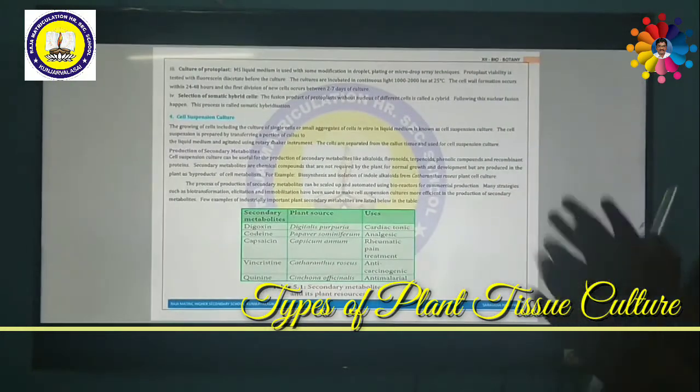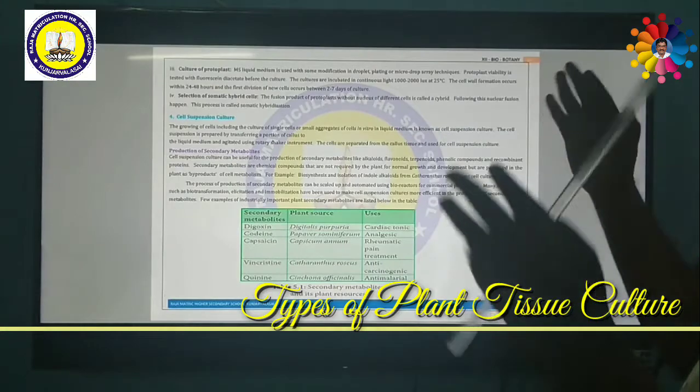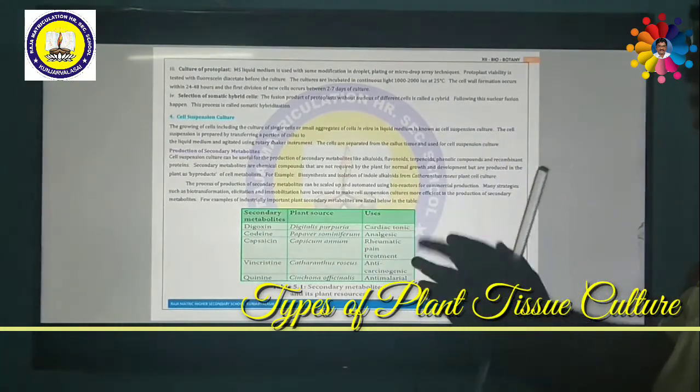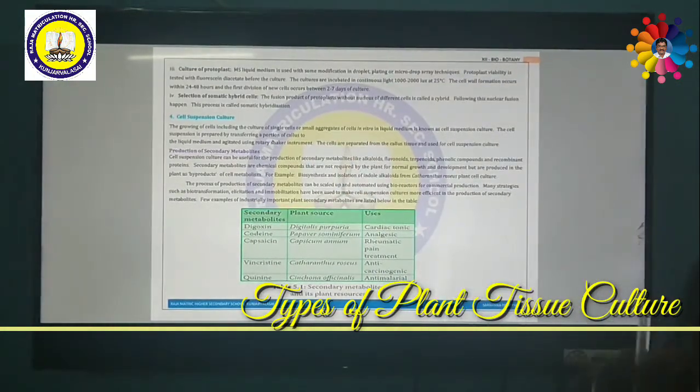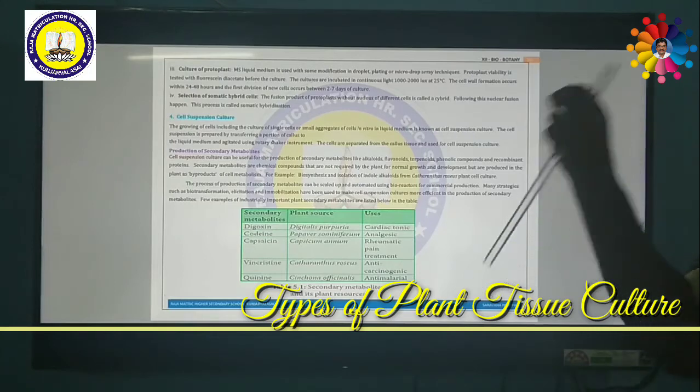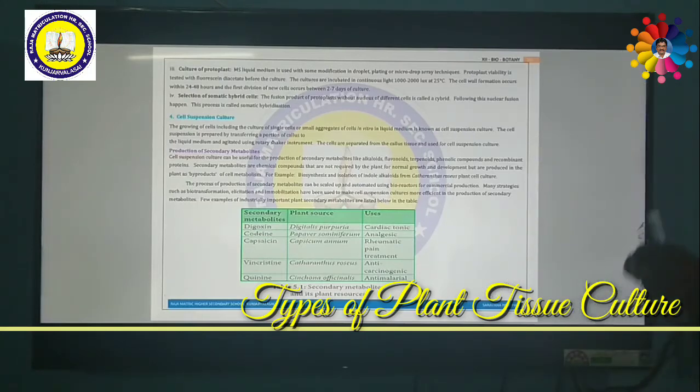Then the culture of protoplast. After the fusion of protoplasts, they should be cultured. In the culture medium, the cell wall will be formed. Usually we keep them in MS medium. MS liquid medium is used for culturing these protoplasts, with some small modification. Here, plating or micro-drop array techniques are used for culturing. A small petri dish plate is used.